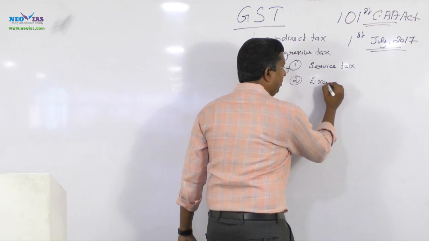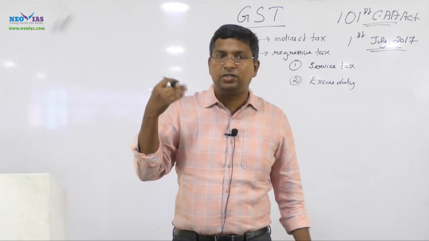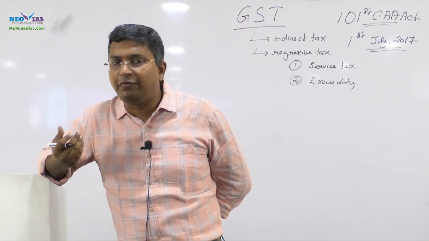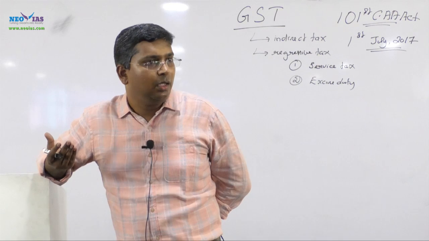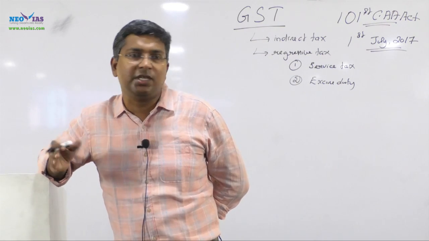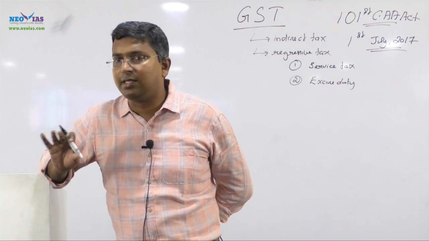Excise duty, again it's an indirect tax on manufacturing, on production. So again, if you consume any manufactured product, then you have to pay for it. The seller will not see who is purchasing it, whether it's a rich guy or a poor guy. It's common, the tax is the same.